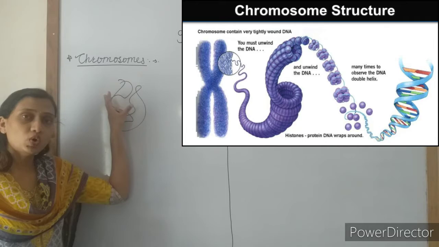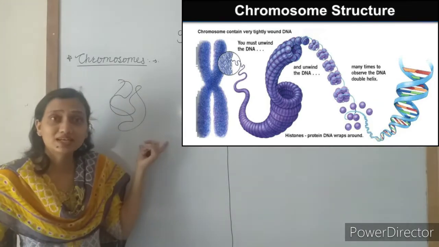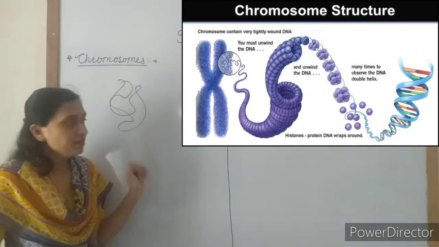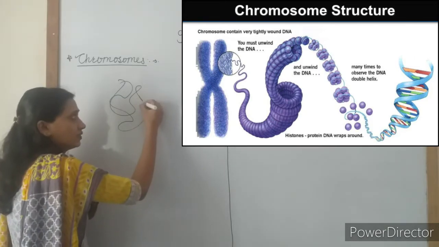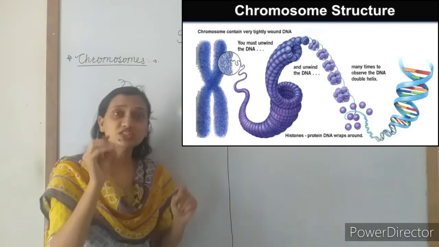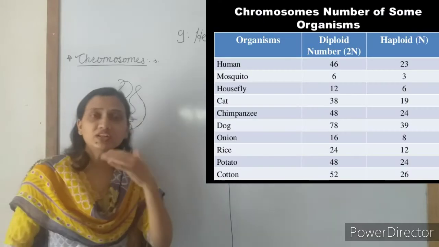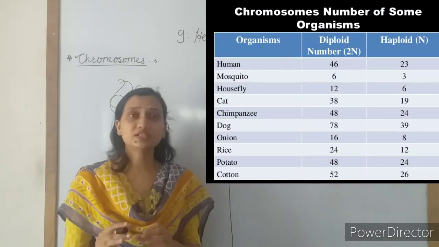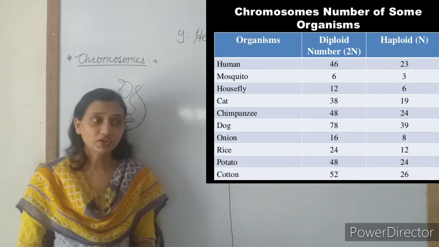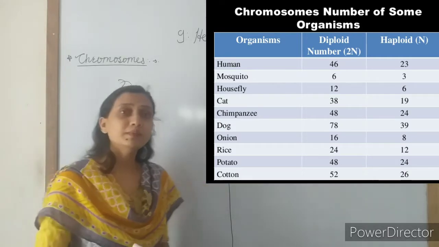So, see here, the chromosome is a thread-like structure. It is present in the nucleus of the cell. It is formed of DNA. It carries the genes. Means on these chromosomes, the genes are present. Understand? And different numbers of chromosomes are present in different organisms. For example, in the human body, 23 pairs of chromosomes are present.